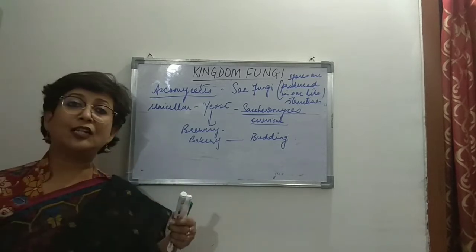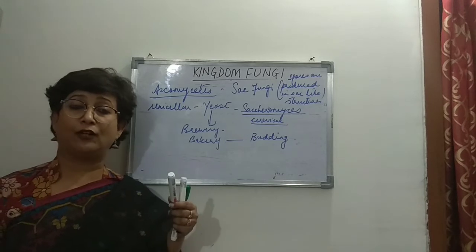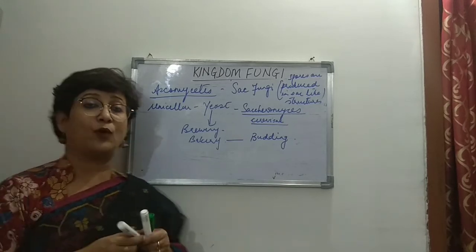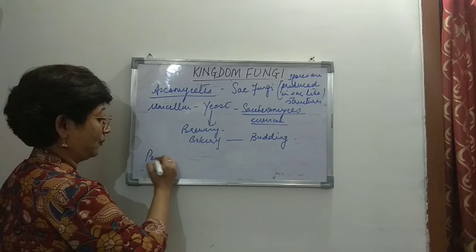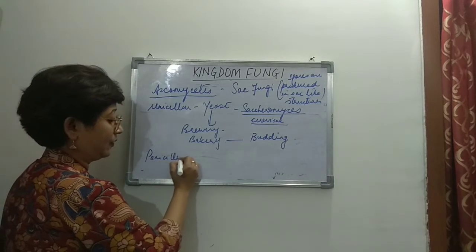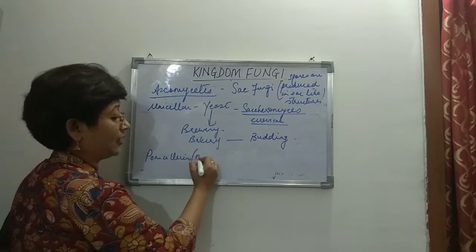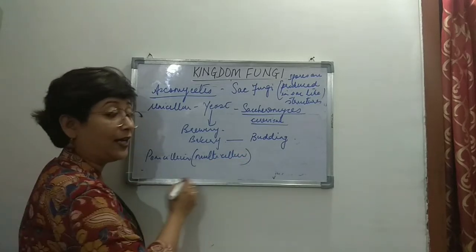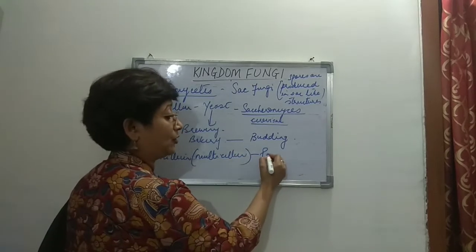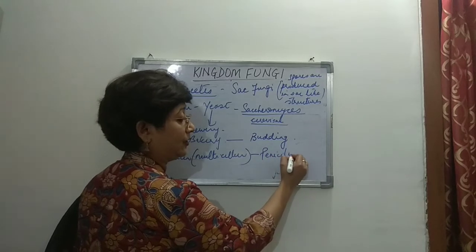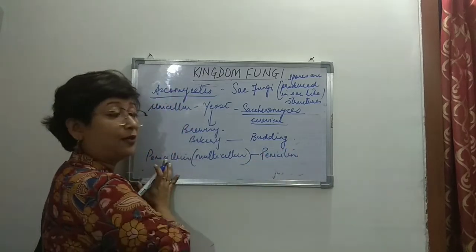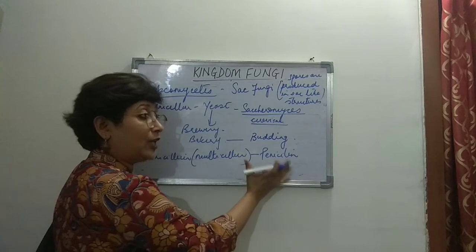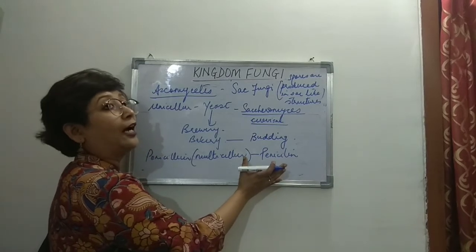Now there are many forms of multicellular fungi. Penicillium is one, which is a multicellular fungus, and the antibiotic penicillin is made from Penicillium.